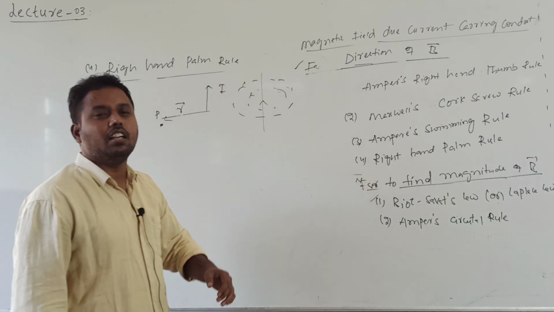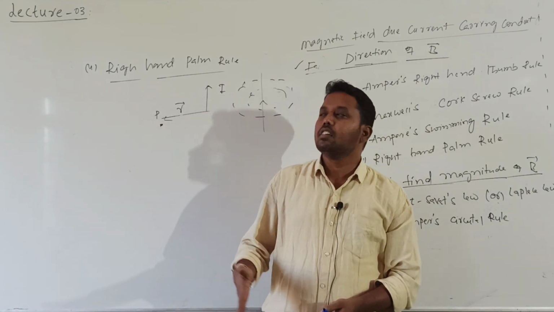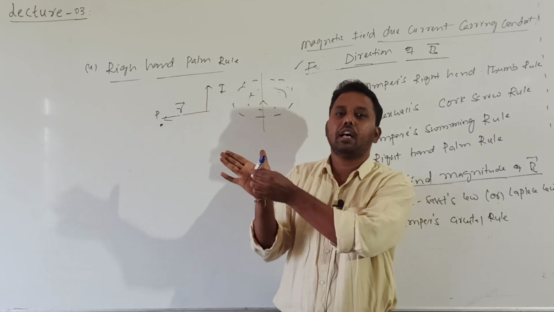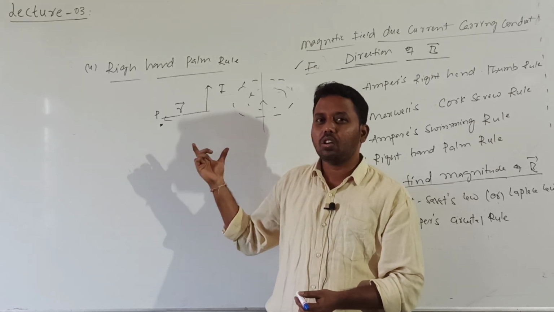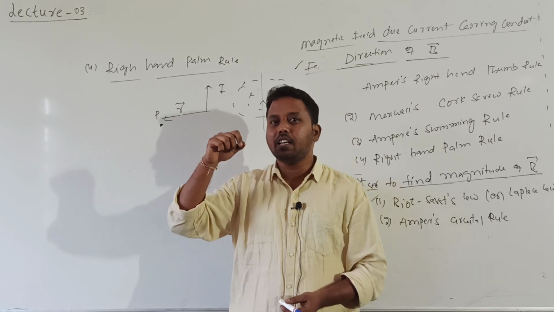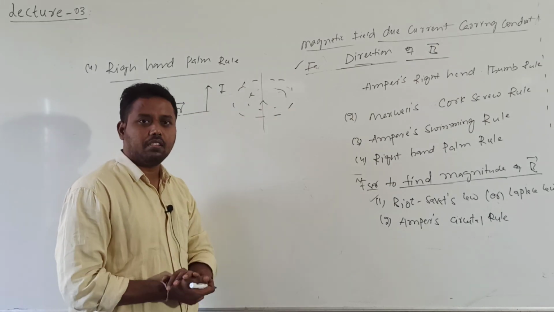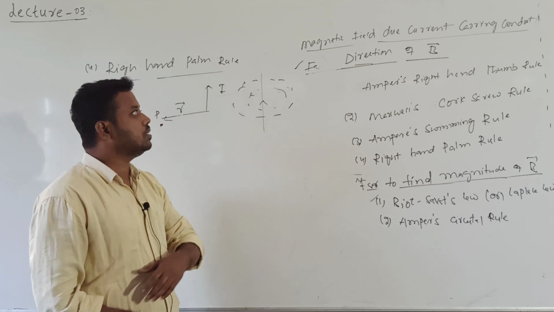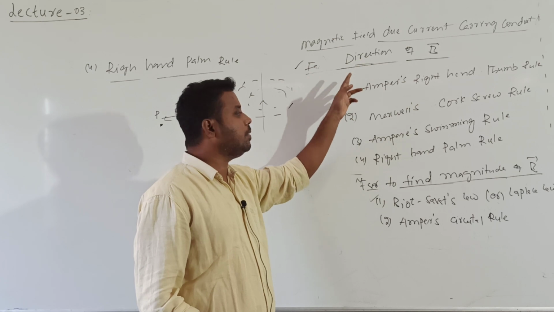Only the thing is, if you want to calculate the direction of the magnetic field due to a current carrying conductor, you show the direction of the current and position vector, and draw a normal. In applications you will come to know. Instead of showing only the examples here, I will show you in applications how to find. Now you should come to know what is the purpose of these rules and how to apply these rules. Understood?